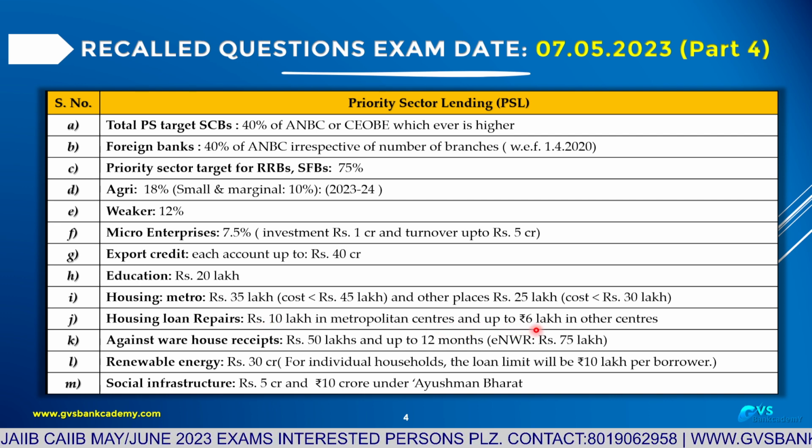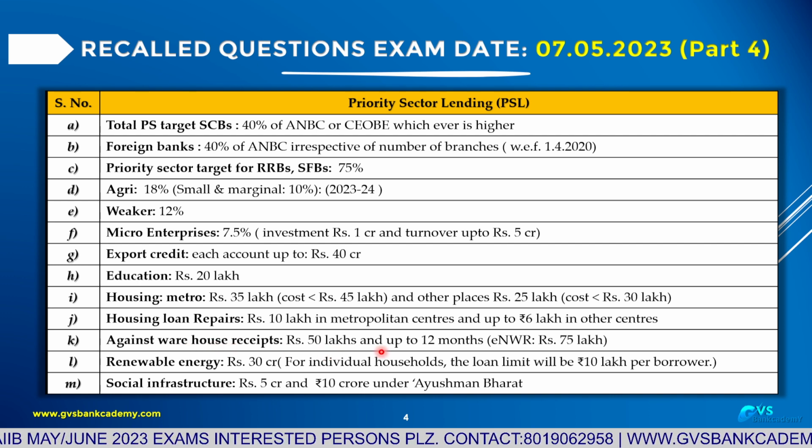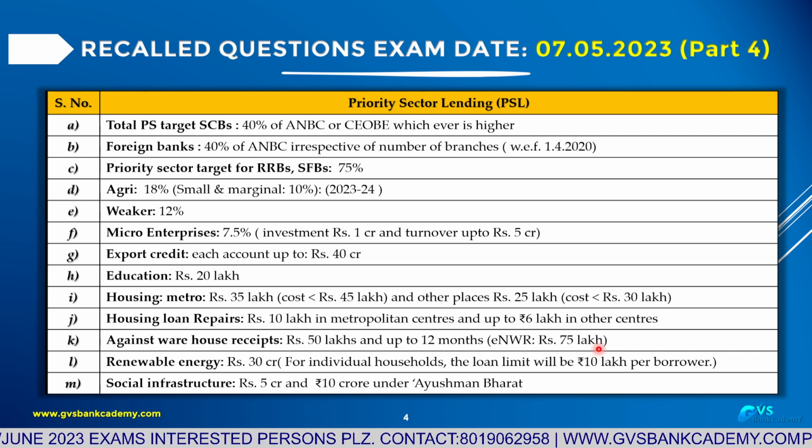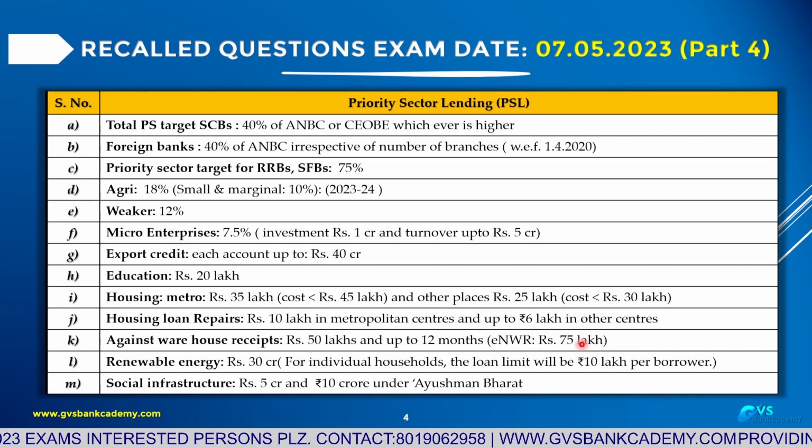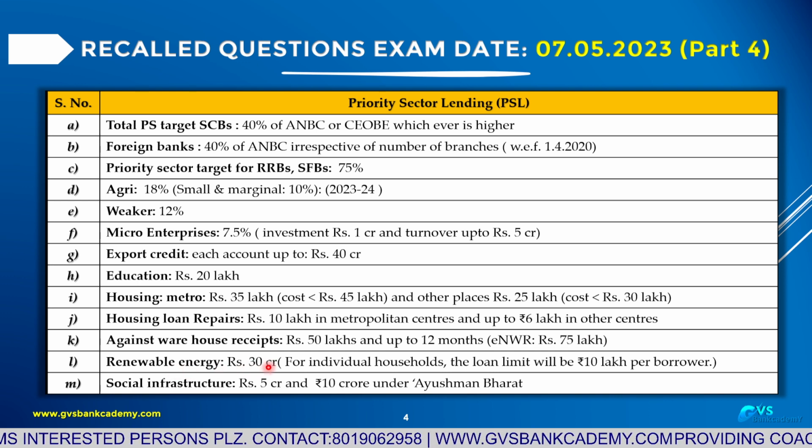Other places 6 lakhs. Advance against warehouse receipts 50 lakhs for 12 months. Electronic negotiable warehouse receipts 75 lakhs. This is the latest development. Renewable energy 30 crores for corporates. For individual households 10 lakhs for borrowing.